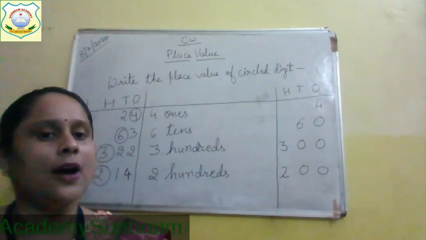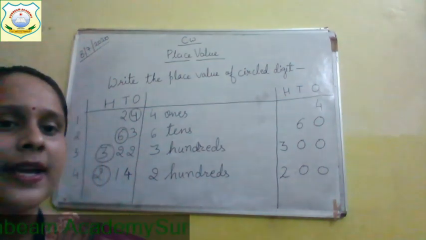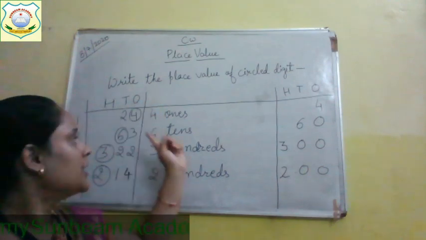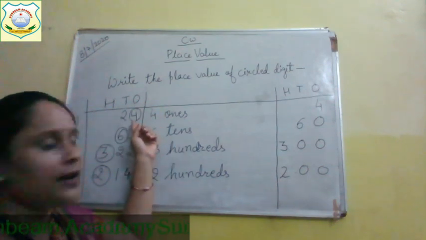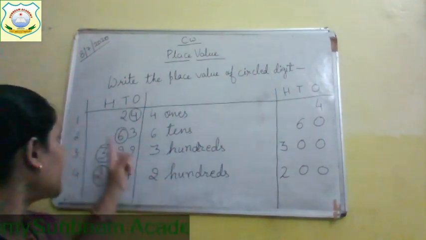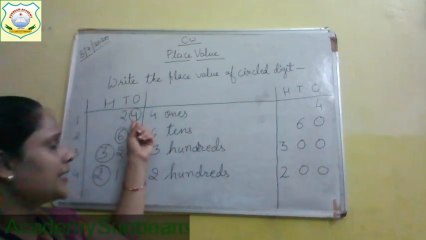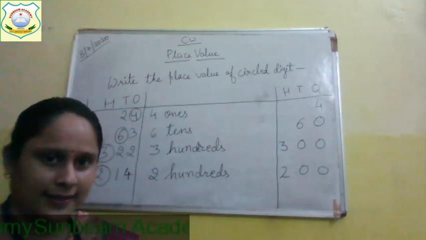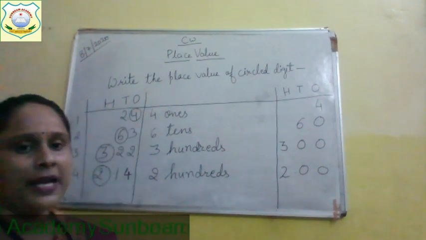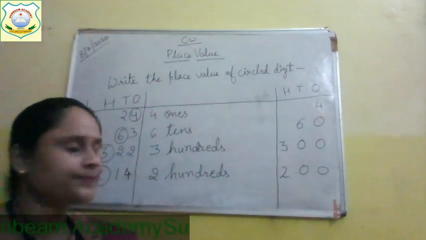Okay, children? Now, we'll again revise it. Suppose the first number given to you is 24. 4 is in ones place. We have to find the place value of circle digit. So first of all you have to see which number is a circle number. In this question 4 is circle number. What is the place of 4? It is at ones place. So 4 ones or 4.